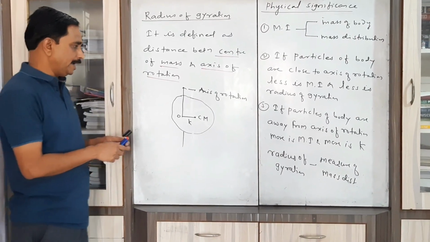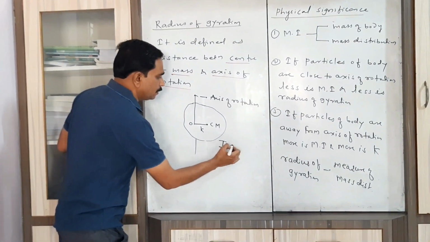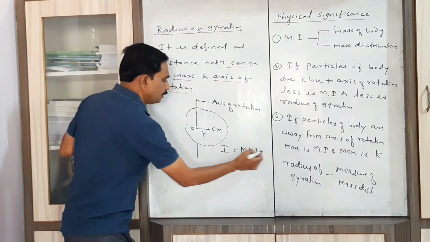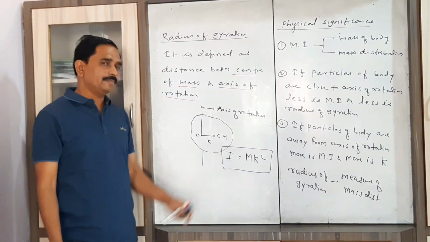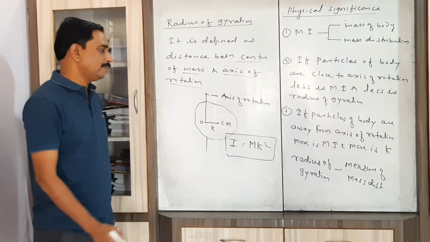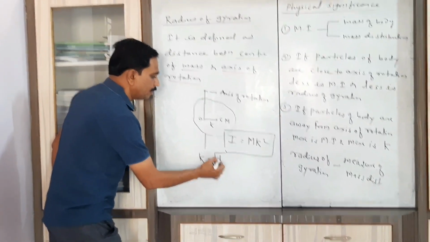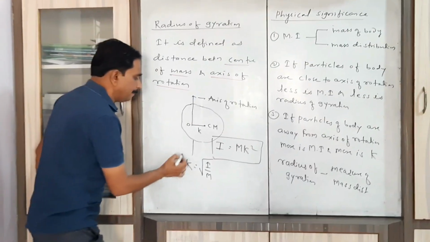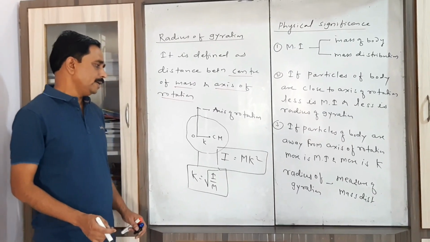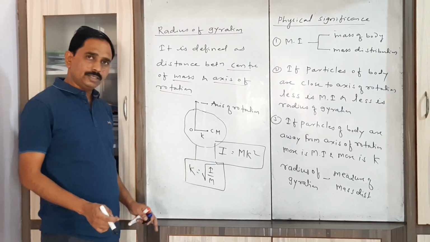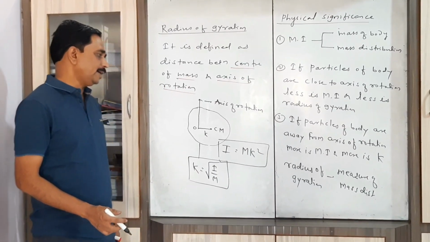Now if we consider m is the mass of body, then moment of inertia of that body in terms of radius of gyration is given by I equal to m k square. So I write here k equal to under root of I by m. This is the required formula to find the radius of gyration, where I is the moment of inertia of the body about the given axis and m is the mass of that body.